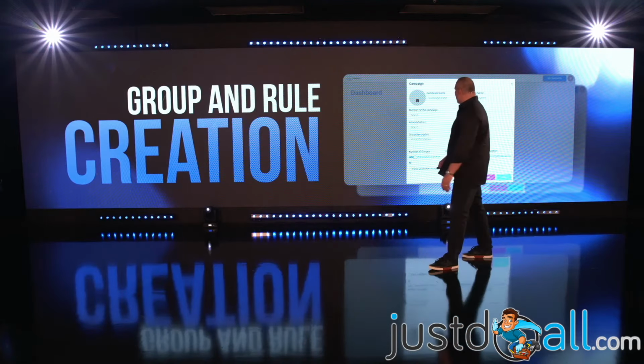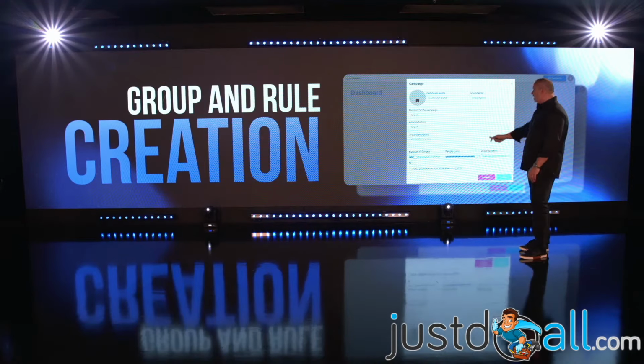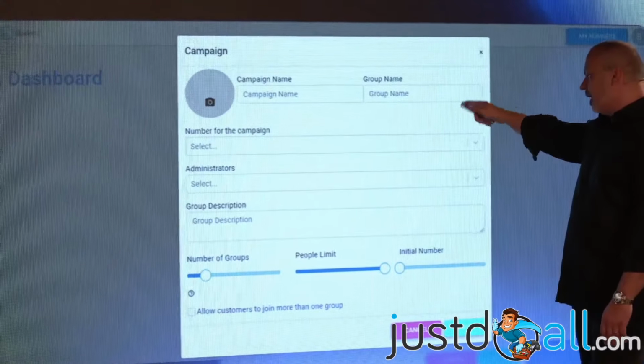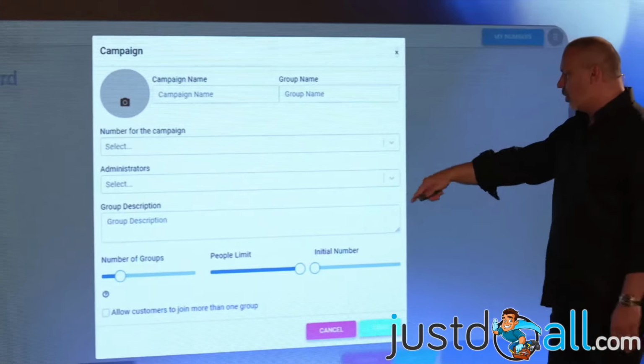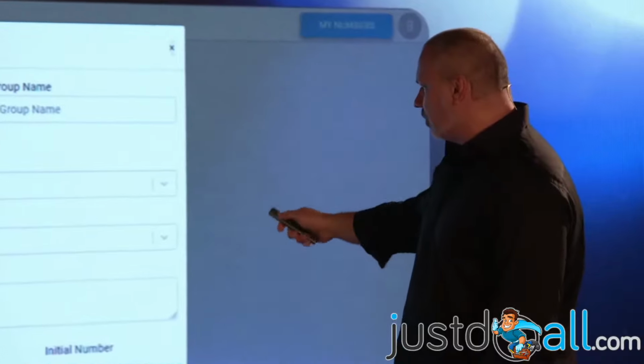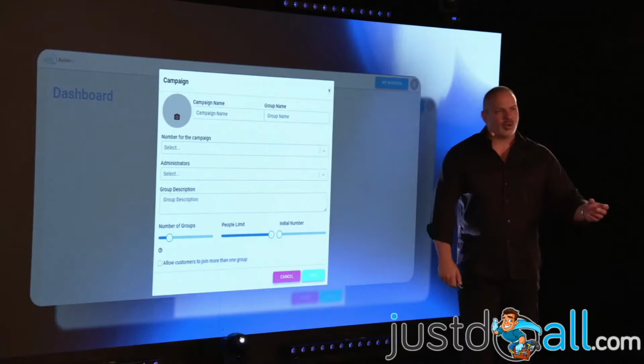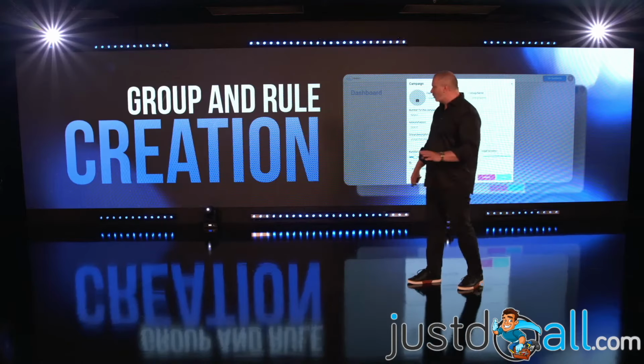Okay, so with this tool, you can create one group and one rule. For example, I'm going to create this group, Build It On Launch 5.0. The administrators will be Eric and Alvaro, and number of groups, like 20. How many people per group? 200. The initial group is going to be 1, and boom.